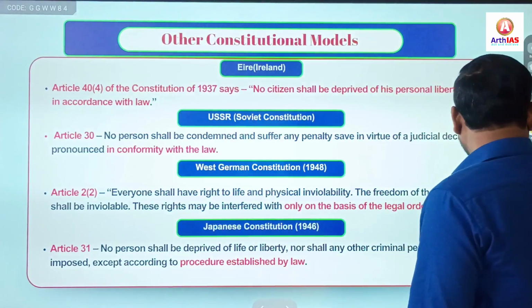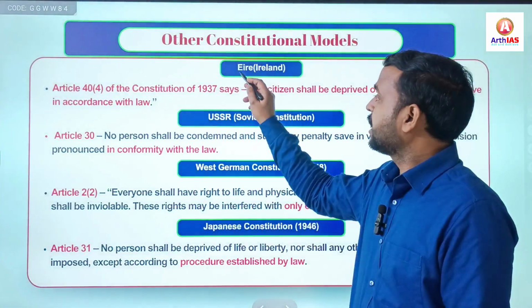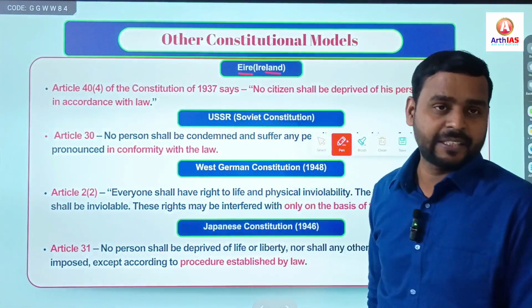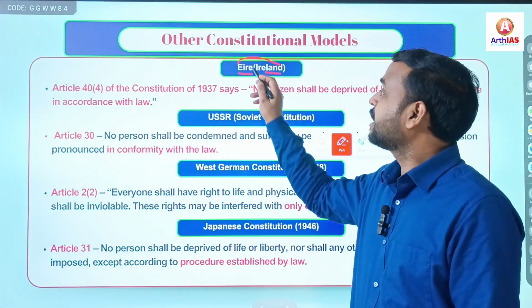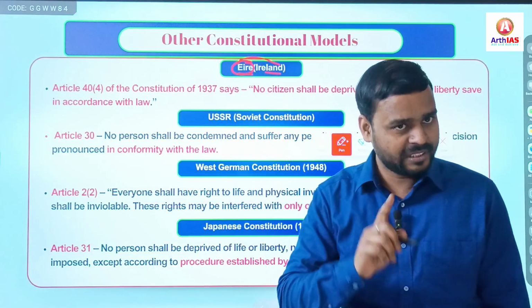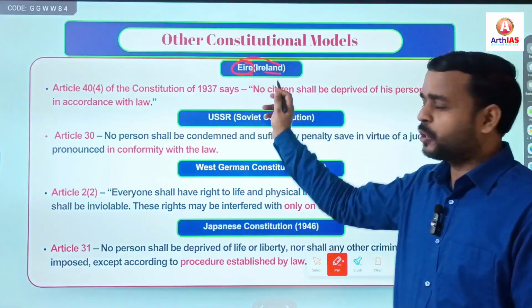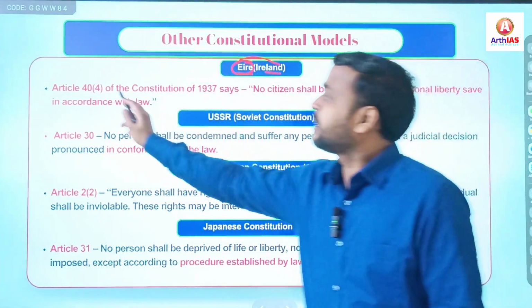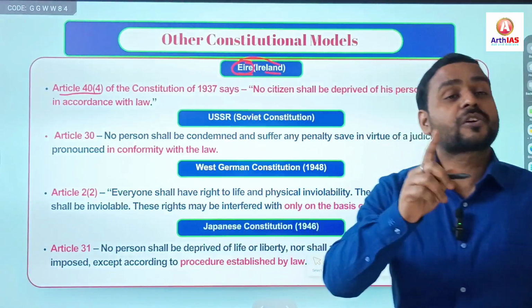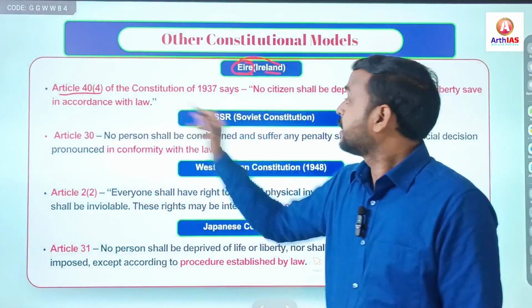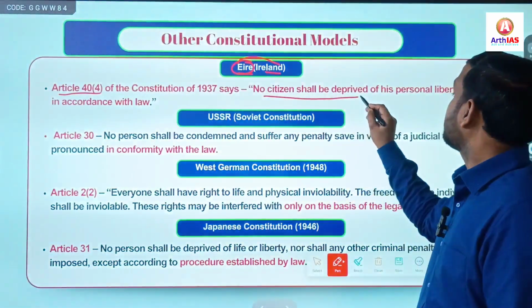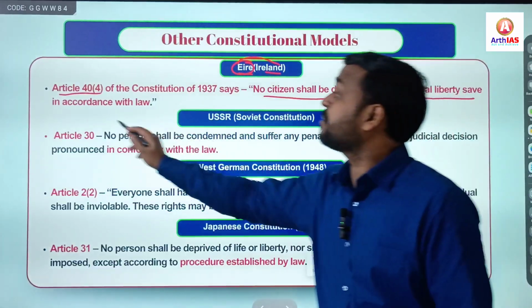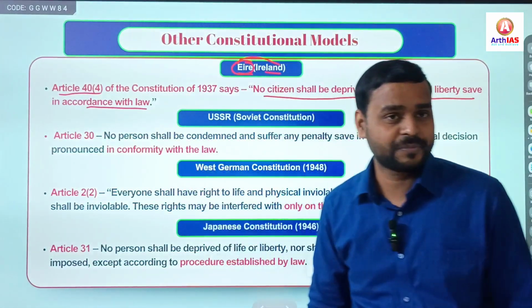Now, some other constitutions. So here, Eire or Ireland, right? In Irish language, Ireland is called Eire, right? So you can use both these terms interchangeably, right? So Ireland, Article 40, Clause 4, it says that no citizen shall be deprived of his personal liberty save in accordance with law.